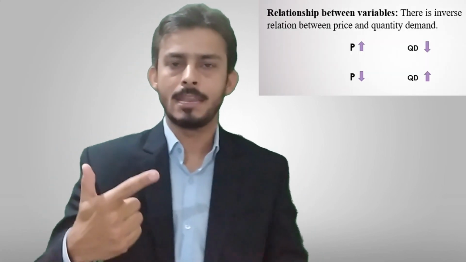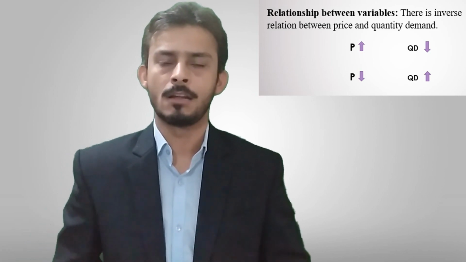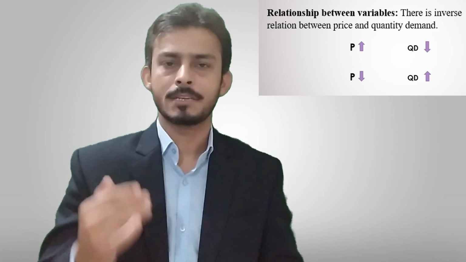The second part of the definition is, if price increases, quantity demanded decreases. So it means what sort of relationship and what sort of variables are used here. There are two variables used in this definition: number one, price, and number two, quantity demanded. And the relationship between the price and the quantity demanded is inverse. One thing increases, the other one decreases. This is all law of demand.